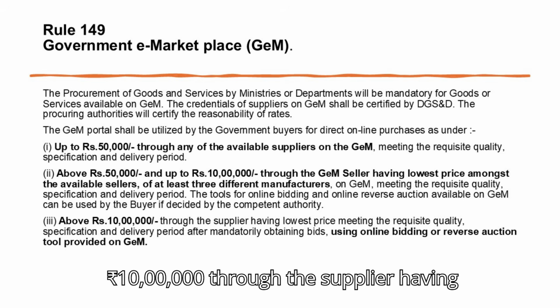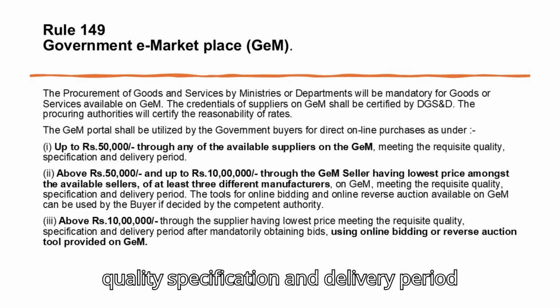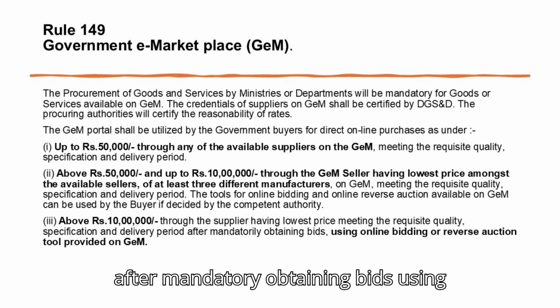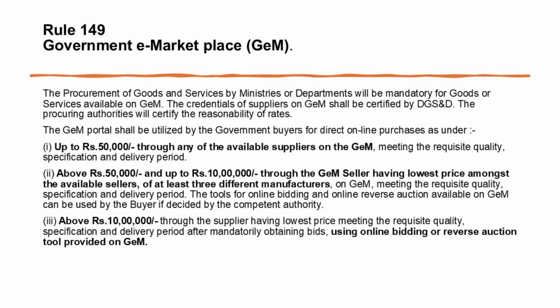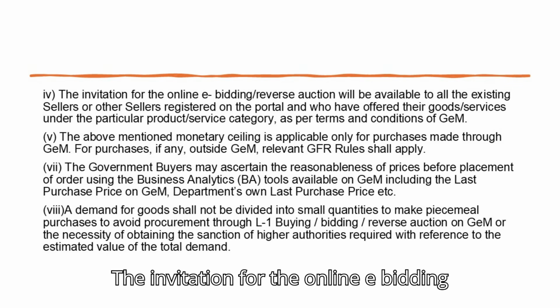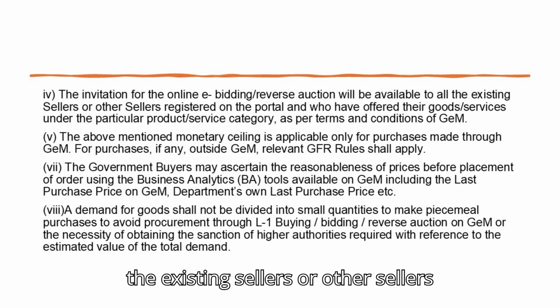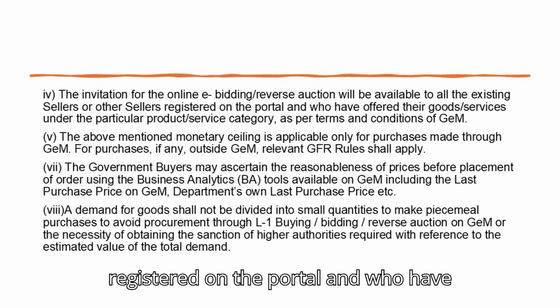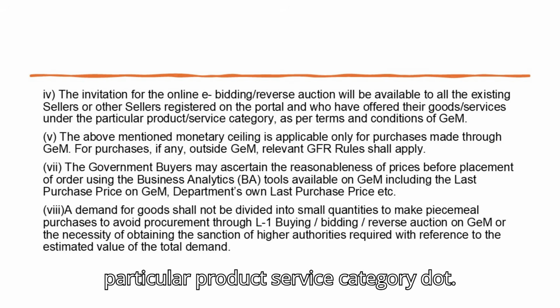Above 10 lakh rupees, through the supplier having the lowest price meeting the requisite quality, specification and delivery period, after mandatorily obtaining bids using the online bidding or reverse auction tool provided on GEM. The invitation for the online e-bidding or reverse auction will be available to all the existing sellers or other sellers registered on the portal who have offered their goods or services under the particular product or service category.